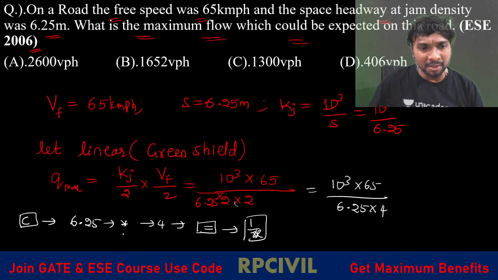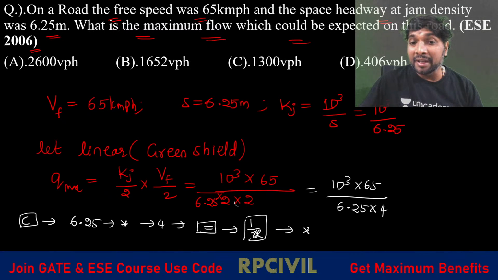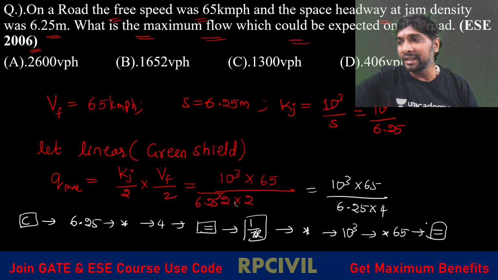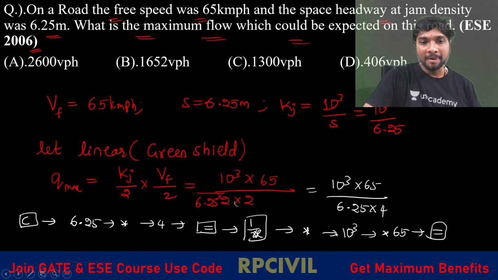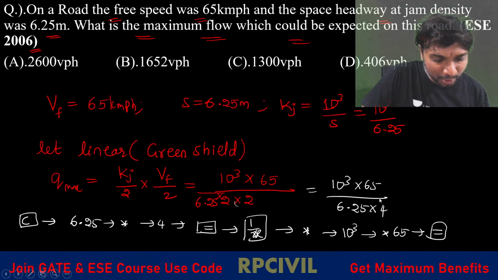6.25 into 4, the denominator, we have calculated first. After that apply the reciprocal function, then the multiplication function. After multiplication, this 1000, then again multiplication 65, then the equality symbol. So is that clear? First we calculate this denominator, then calculate the reciprocal, right?